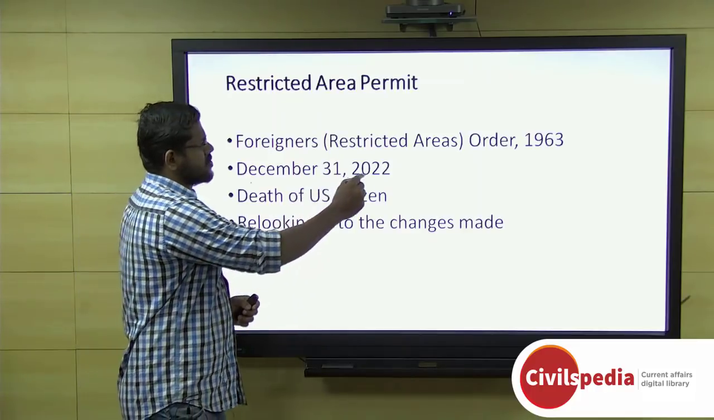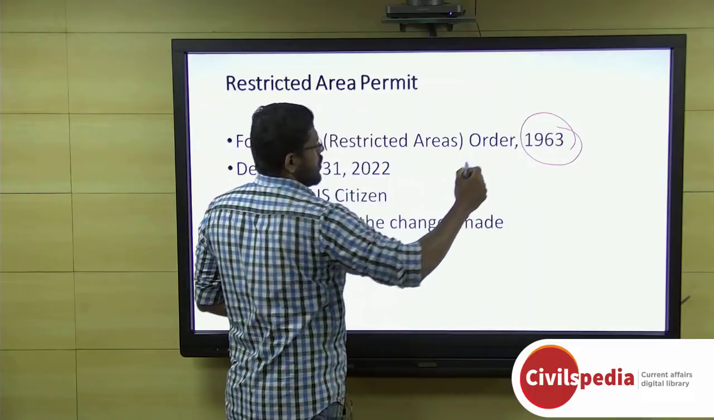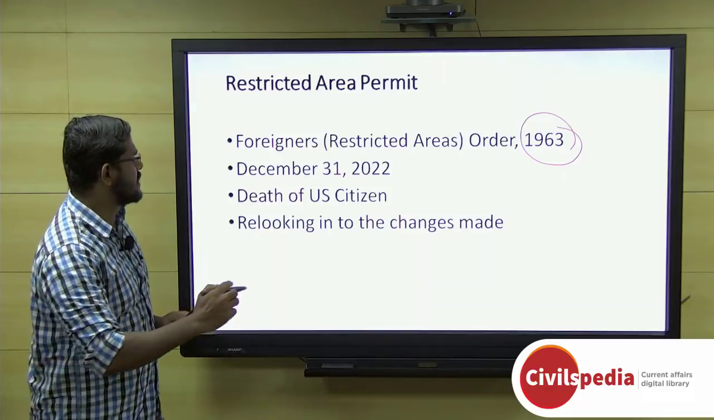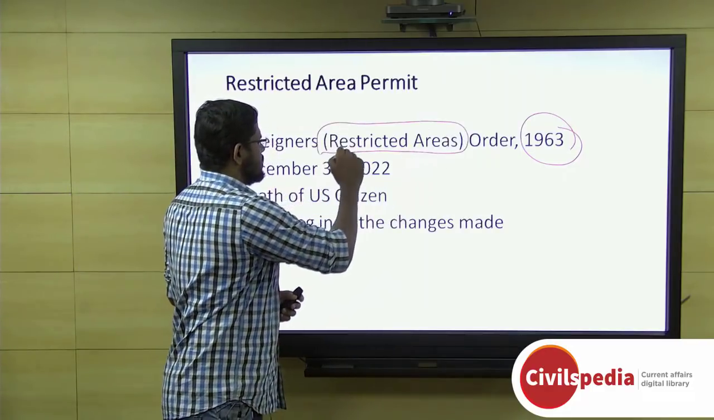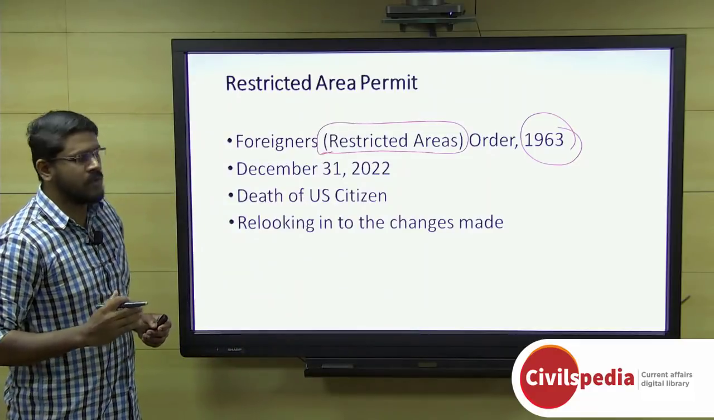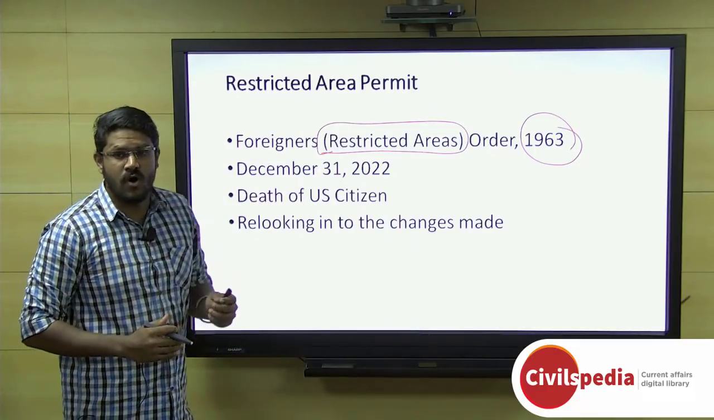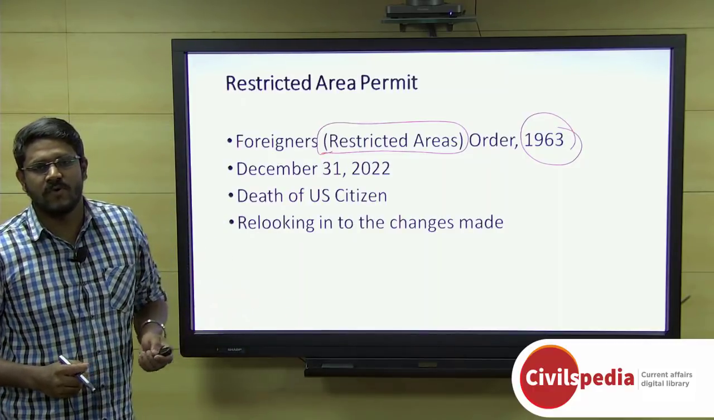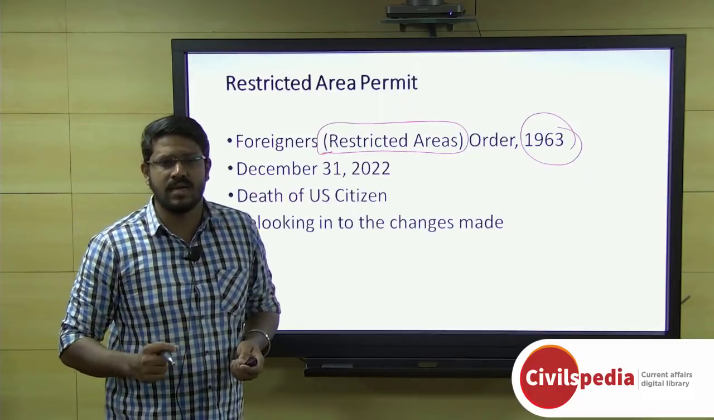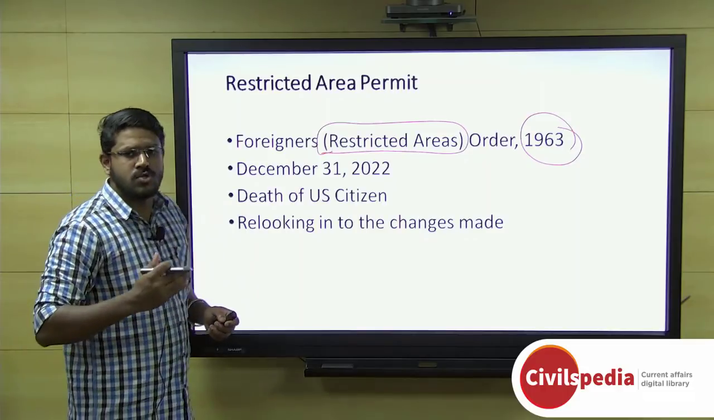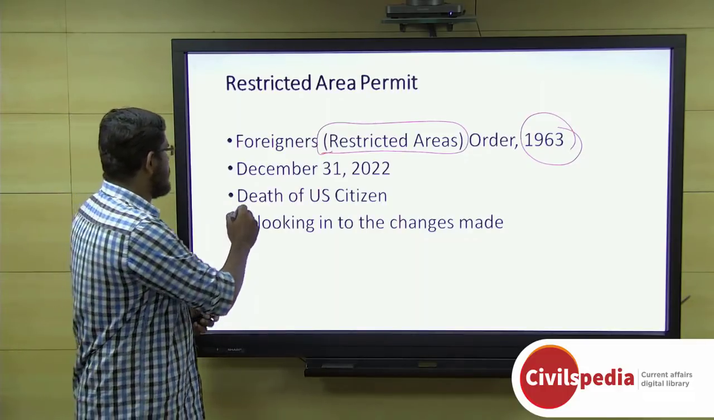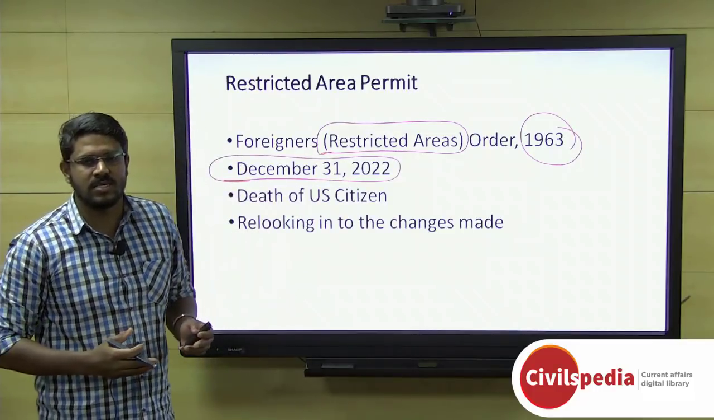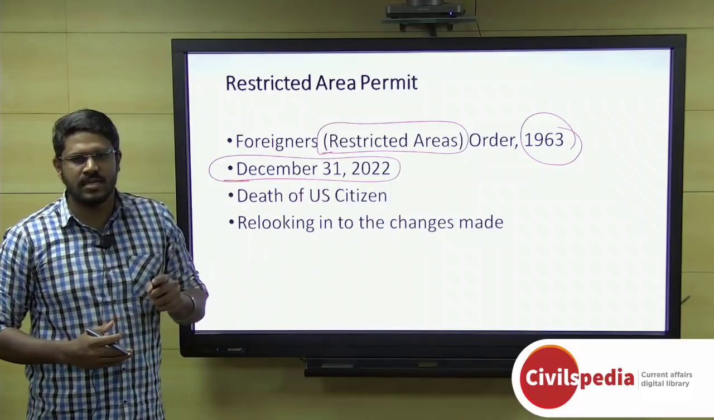The Foreigners Restricted Areas Order of 1963 has stated that the state of Sikkim and Andaman and Nicobar Islands come under restricted areas, and any foreigner visiting there has to obtain a restricted area permit to visit the places. However, in the month of August 2018, the central government relaxed this restricted area permit for 29 islands coming under Andaman and Nicobar Islands. And this relaxation was supposed to continue till December 31 of 2022.